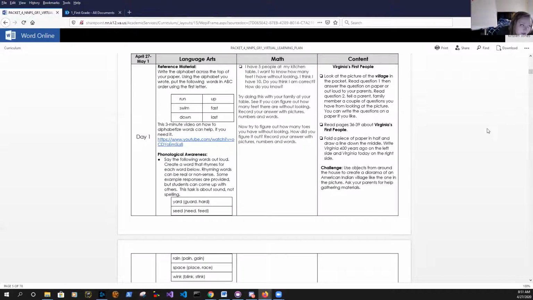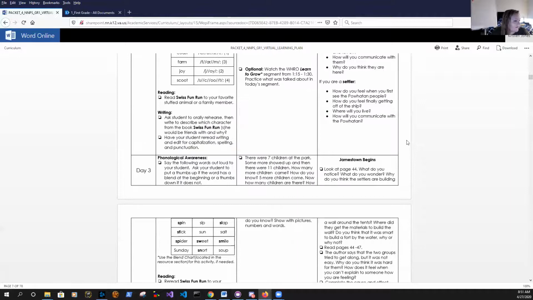Read question 2. Tell a parent, family, or family member a couple of questions you have from looking at the picture. You can write the questions on a paper if you like. So we are going to look at the picture of the village.